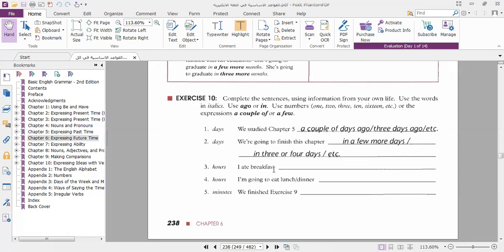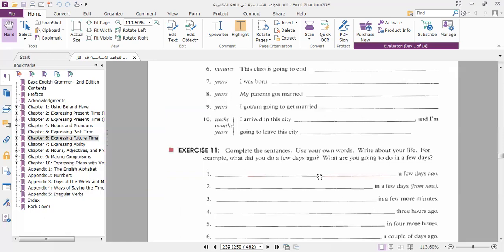I ate breakfast, so we use ago: a couple of hours ago, or 2 hours ago.